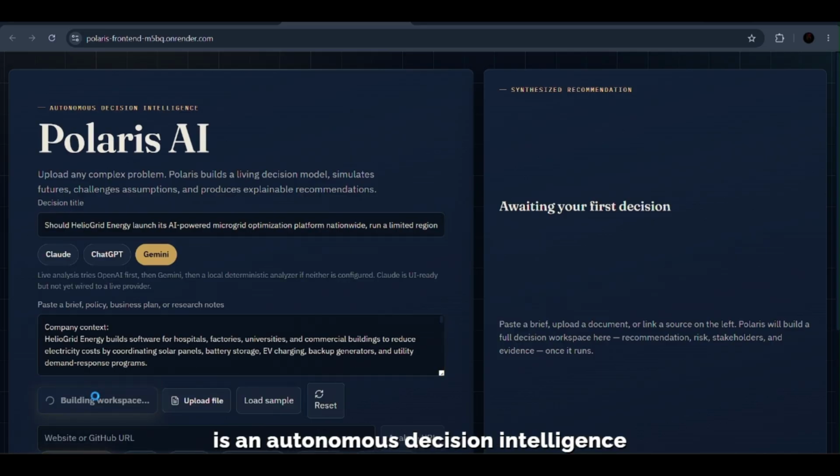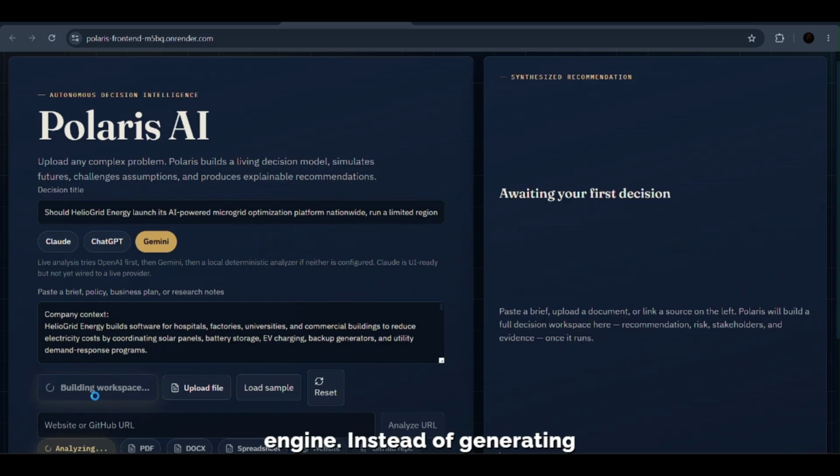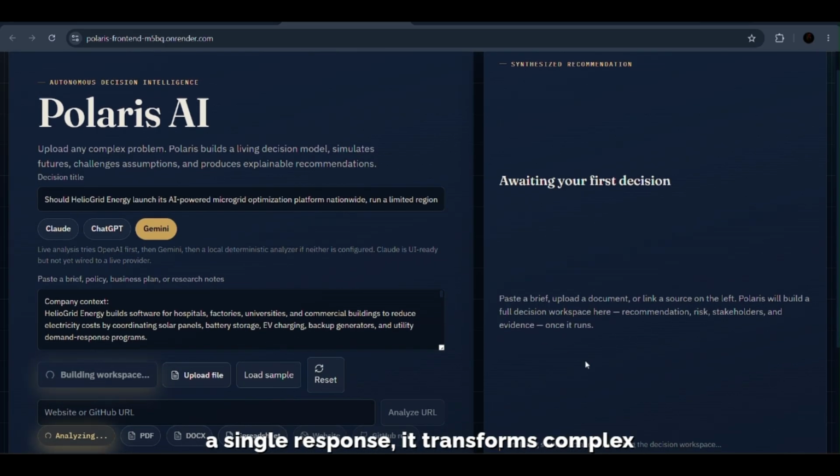Polaris AI is an autonomous decision intelligence engine. Instead of generating a single response, it transforms complex business problems into an interactive workspace where every recommendation is supported by structured reasoning, evidence, and scenario analysis. Let's walk through a real example. In this demo, I'll analyze a startup expansion strategy.